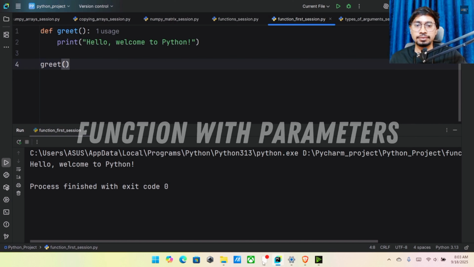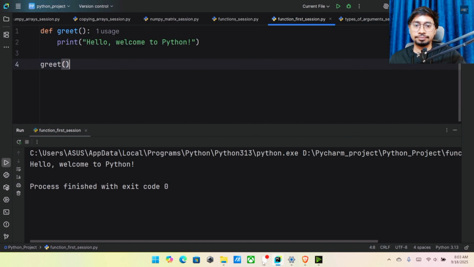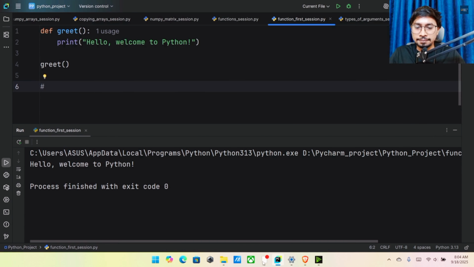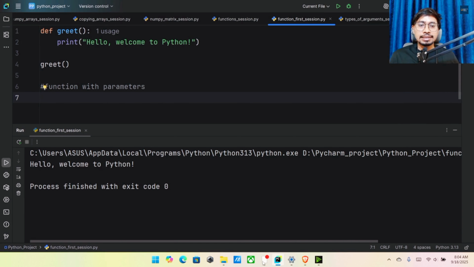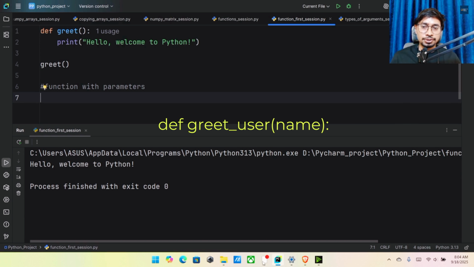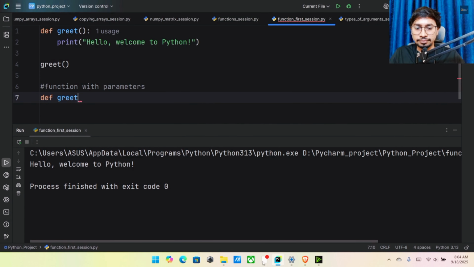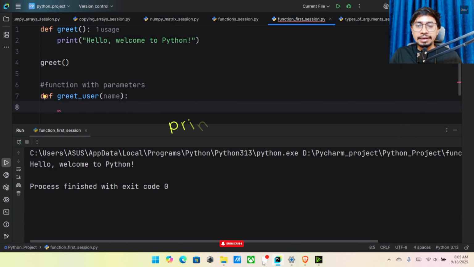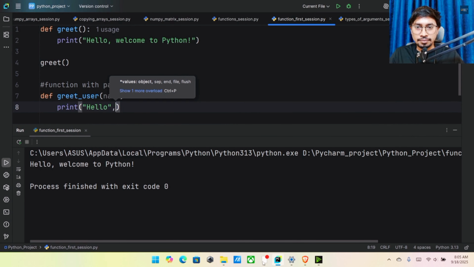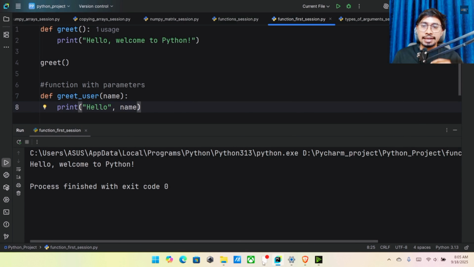Part 3. Function with parameters. Let's make it smarter by passing a name. Define greet user, inside the bracket pass name. Print hello, name. This function takes a parameter name and prints a personalized greeting.